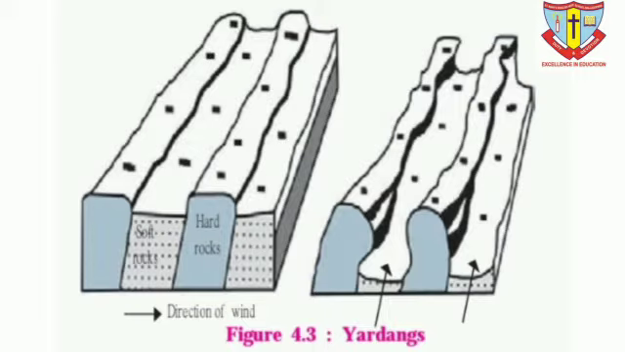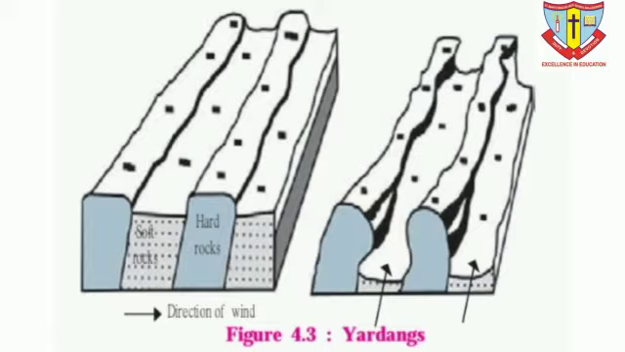Sand particles also get transported along with the wind and they are carried over longer distances and get deposited where the speed of the wind reduces. In this way, the wind does the work of erosion, transportation and deposition.